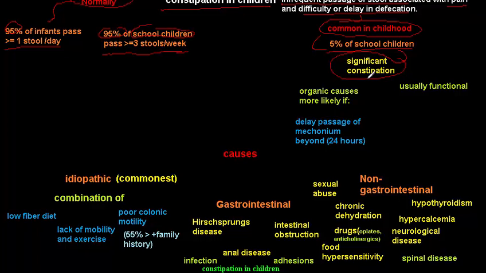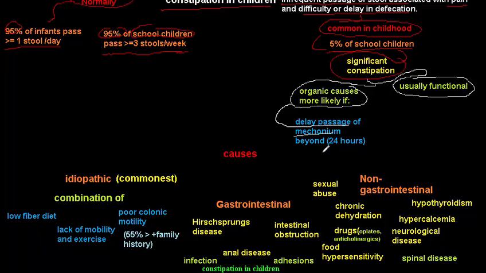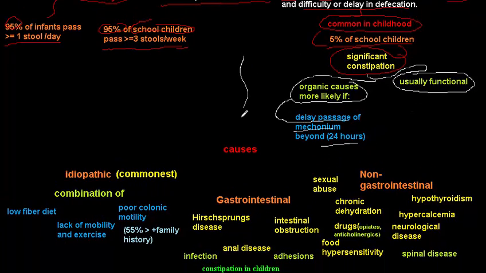Usually the causes of constipation are functional causes, so idiopathic causes due to diet, lifestyle, and so on. In fewer cases, we find organic causes of constipation, and we more likely suspect an organic cause if we have a delayed passage of meconium beyond 24 hours after birth. Now let's start with the causes of constipation.